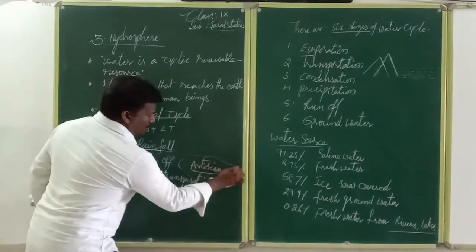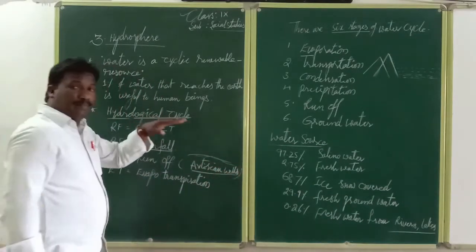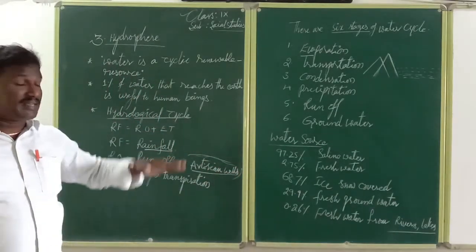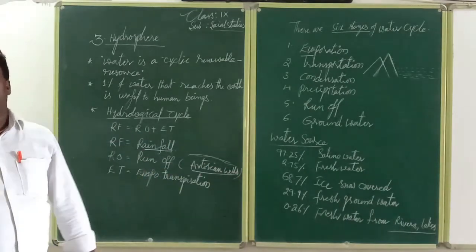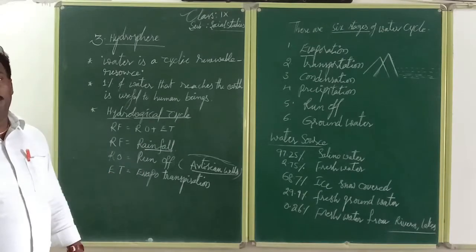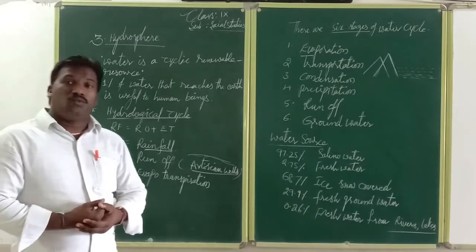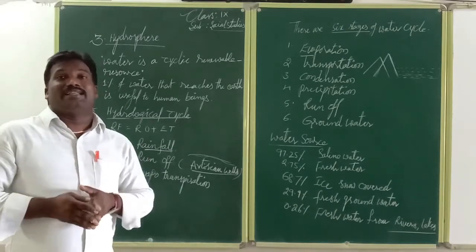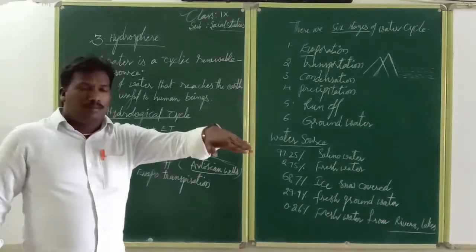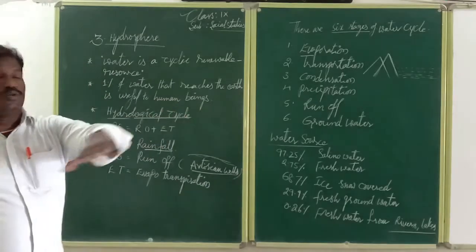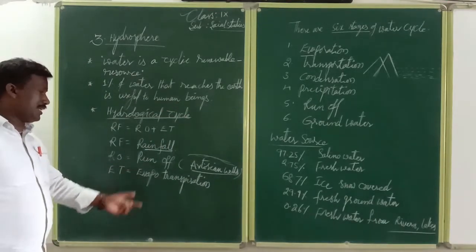Water is a flow resource, from upper zones to the lower zones. Water is a flow resource. It moves. That is the runoff. Water is not constant, water is not static. It flows from upward to downwards. Next, evapotranspiration.